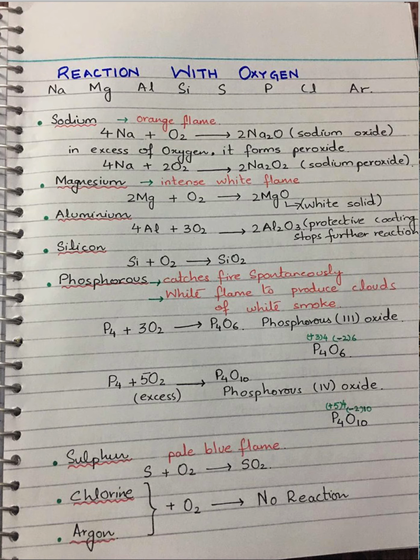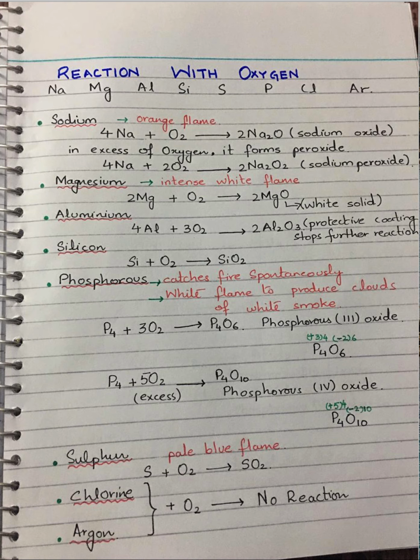Sodium. Sodium burns in oxygen with an orange flame to produce a white solid, sodium oxide, and if you are using excess oxygen, then sodium peroxide is formed. What is the difference between a normal oxide and a peroxide? In a normal oxide, the oxidation number of oxygen is -2, while in the case of a peroxide, the oxidation number of oxygen is -1.